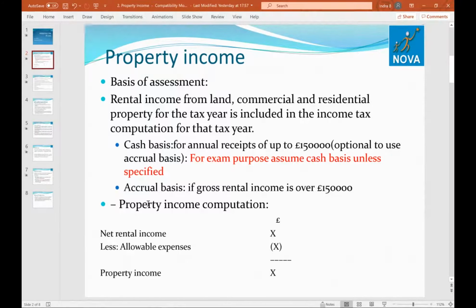So how do we do the property income computation? This is net rental income less allowable expenses. Simple. And then it gives us property income. On this, the tax is charged. We'll see more details about it further.